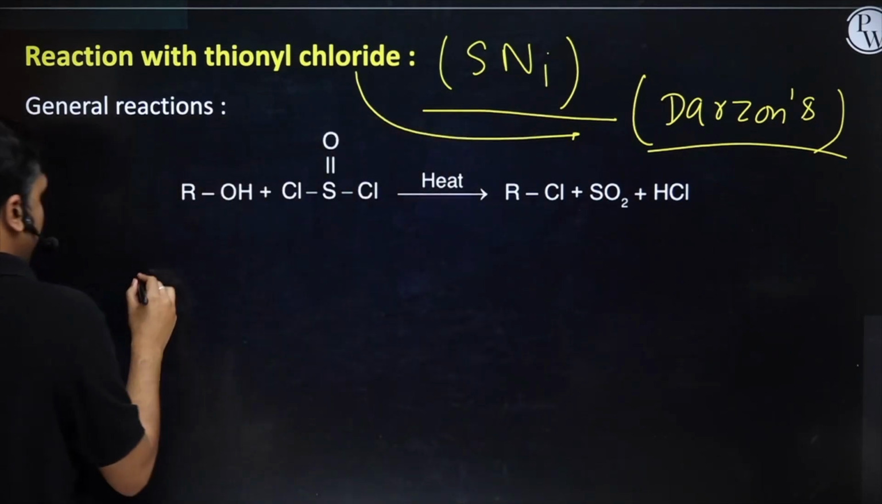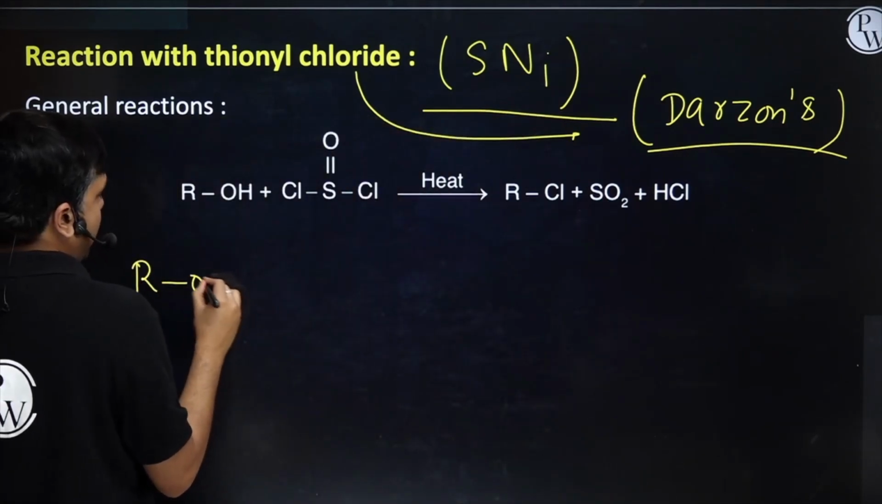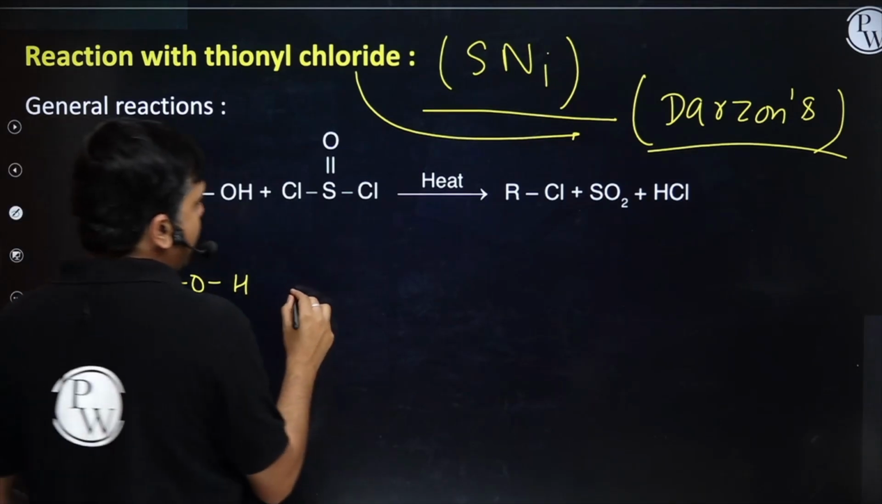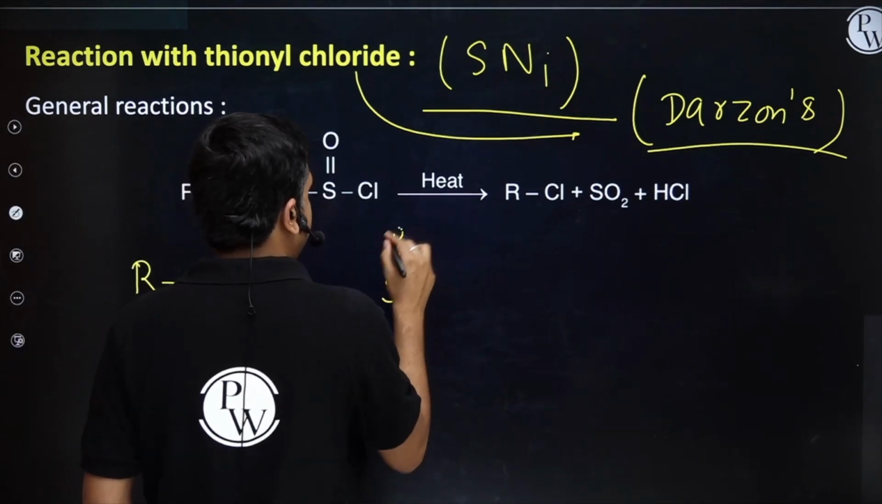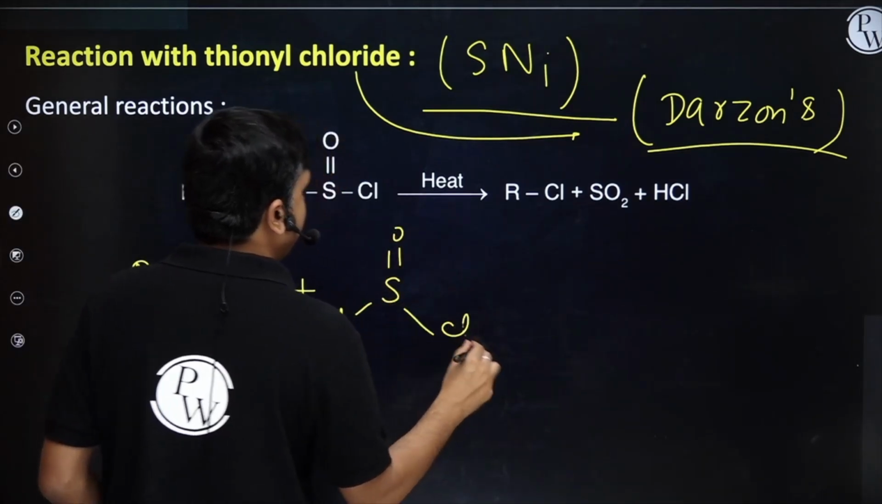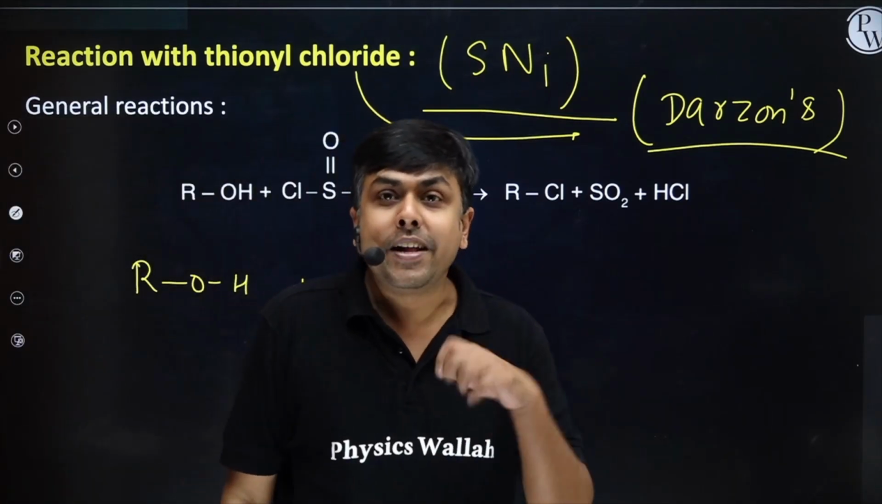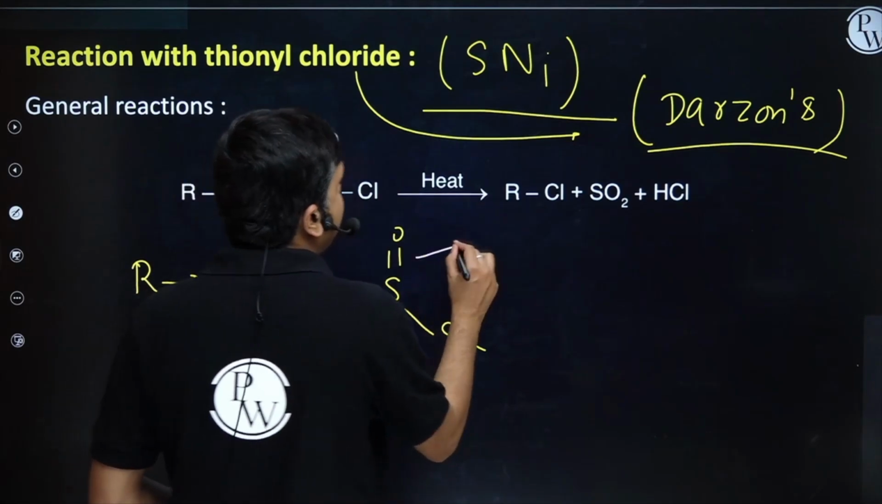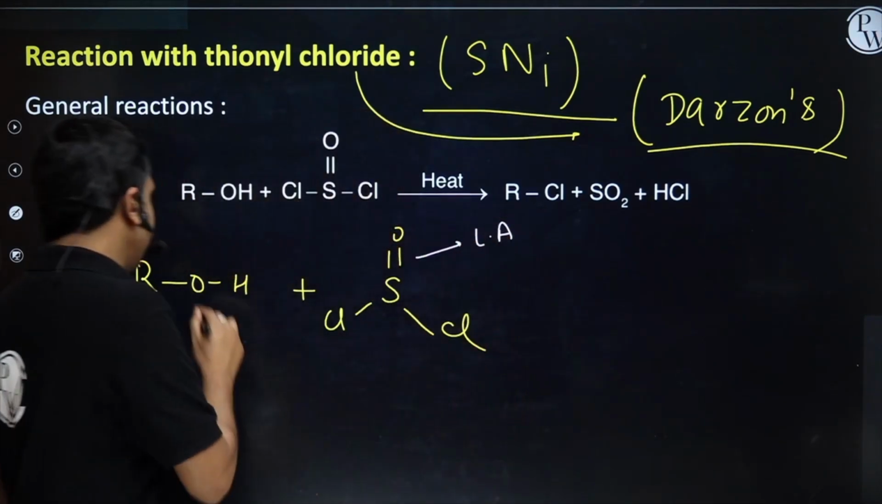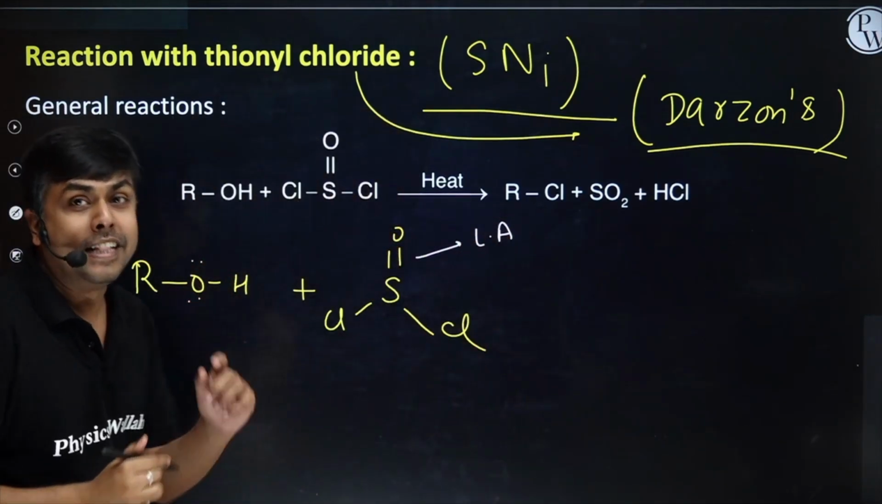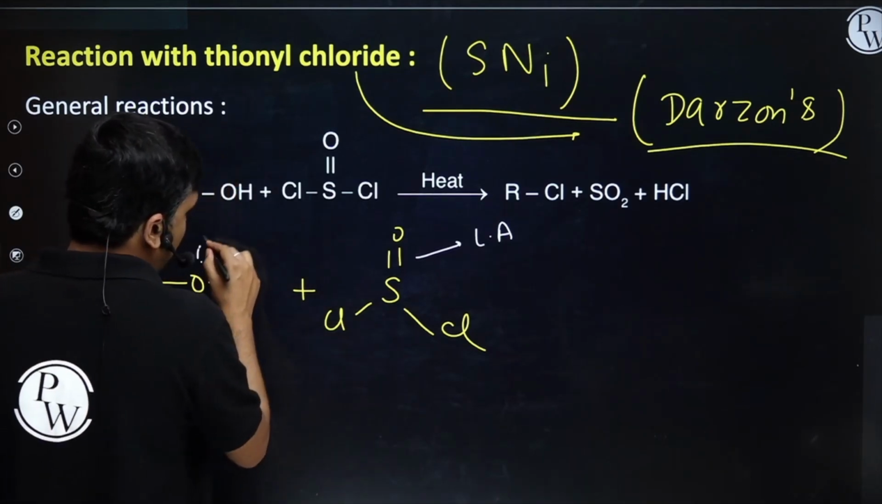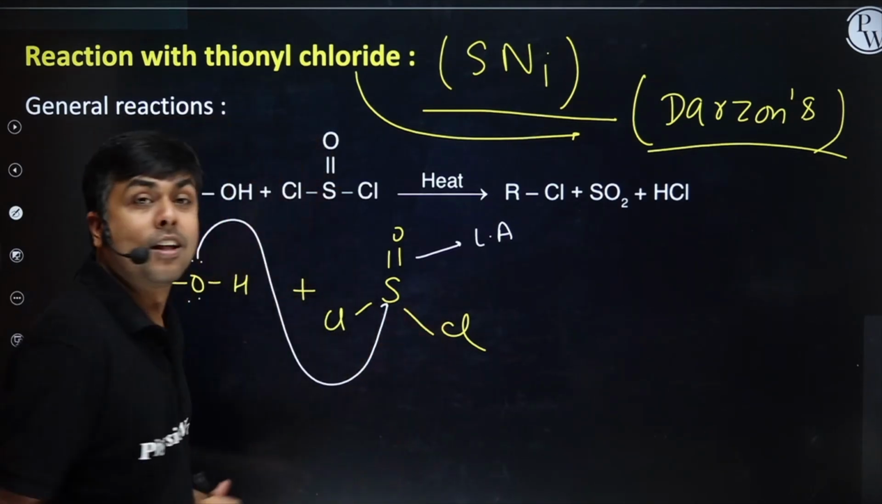Let me explain to you. I'm having alcohol, right? I'm having S double bond O, Cl, Cl. Sulfur from the third period, having a vacant 3d orbital, will act as a Lewis acid. Oxygen having lone pair will act as a Lewis base. It will do the nucleophilic attack on the sulfur.